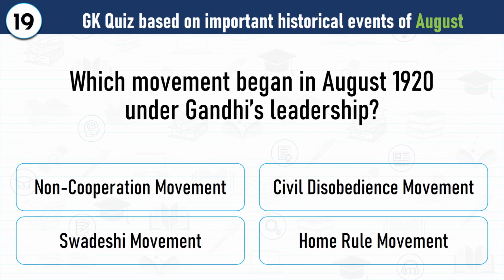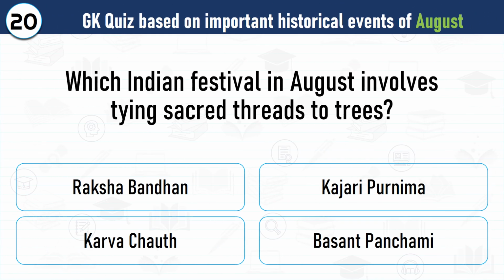Question number 19. Which movement began in August 1920 under Gandhi's leadership? Correct answer is the non-cooperation movement started in August 1920 under Gandhi's leadership. Question number 20. Which Indian festival in August involves tying sacred threads to trees? Correct answer is Kajri Purnima is celebrated by farmers for prosperity and protection in the month of August, and it involves tying sacred threads to trees.